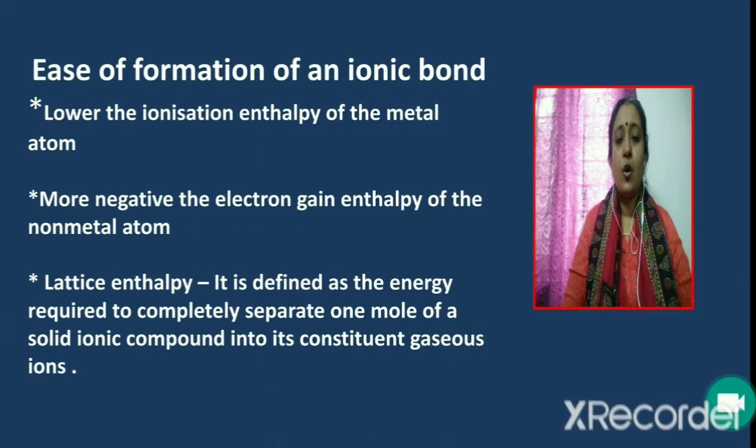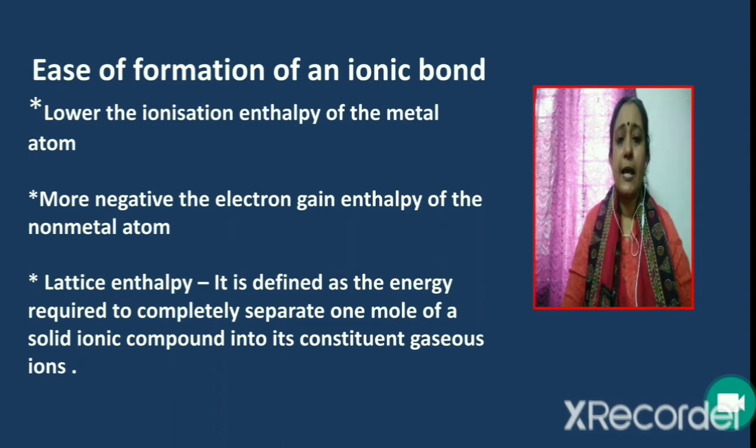Ease of formation of an ionic bond. We know that an ionic bond is formed by the transfer of electrons from the metal atom to the non-metal atom. The metal atom should lose the required number of electrons and the non-metal atom should gain the required number of electrons. Therefore, the ease of formation of an ionic bond will depend upon two factors: the ionization enthalpy of the metal atom and the electron gain enthalpy of the non-metal atom.